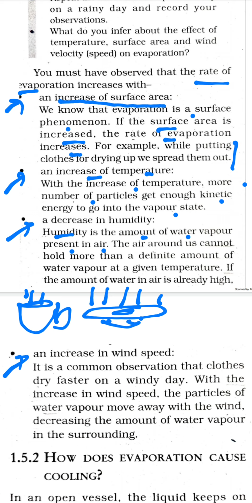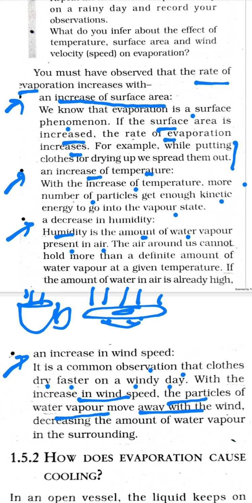The fourth factor is increase in wind speed. What happens when the wind blows? What happens to the rate of evaporation? It is a common observation that clothes dry faster on a windy day. That means if the wind is blowing, the clothes will dry faster. So we say there is a direct relationship. The more the speed of the wind, the more will be the rate of evaporation. With the increase in wind speed, the particles of water vapors move away with the wind. So now there is more space created in the atmosphere for the water vapors to go. So the evaporation process speeds up.